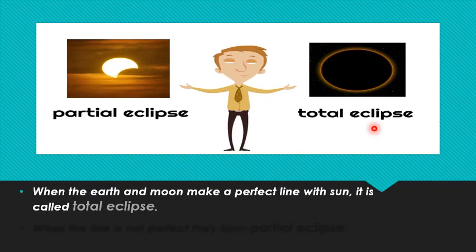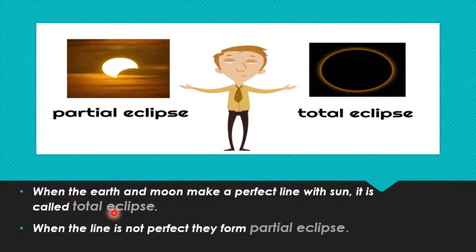The total eclipse is when the earth and moon make a perfect line with the sun. This we have learned in the book as well. And this is the opposite of it. When the line is not perfect, it means the earth and moon are making a line with the sun, but this line is not perfect, so this would be called partial eclipse.